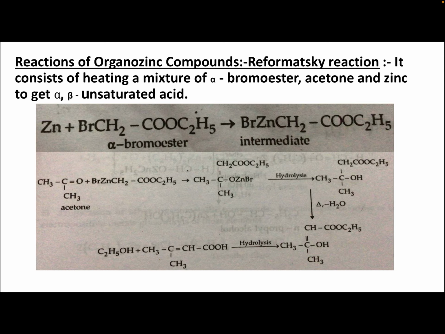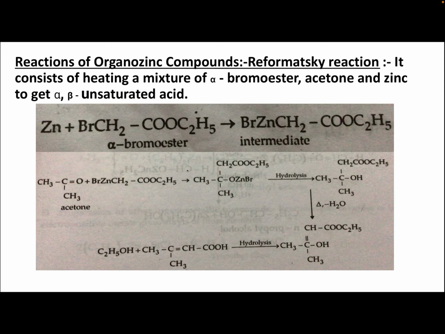It was ethyl acetate; from the methyl group one of the hydrogens is removed and you place the bromine. So it is alpha bromoester. Zinc plus alpha bromoester gives an intermediate compound, BrZnCH2COOC2H5. Then acetone reacts with BrZnCH2COOC2H5, and you get CH3COZnBr CH2COOC2H5 CH3. On hydrolysis, ZnBr goes and H takes its place, with the other groups the same: CH3 CH2COOC2H5.